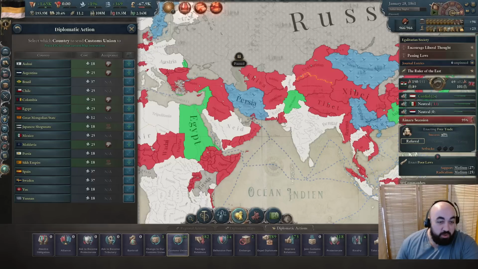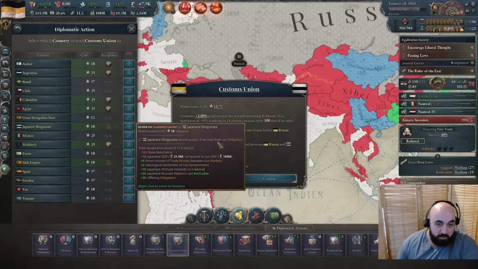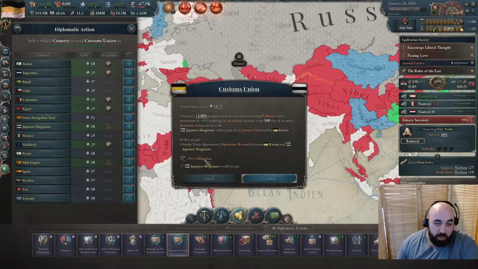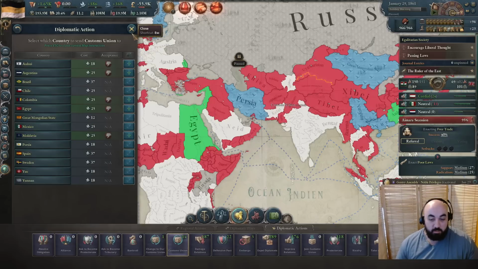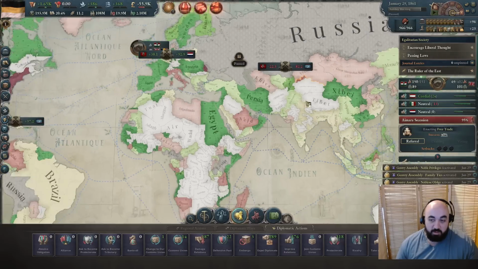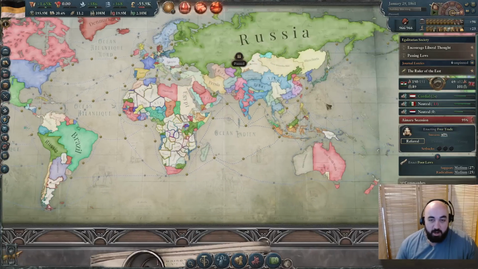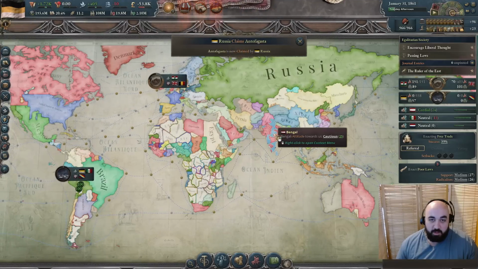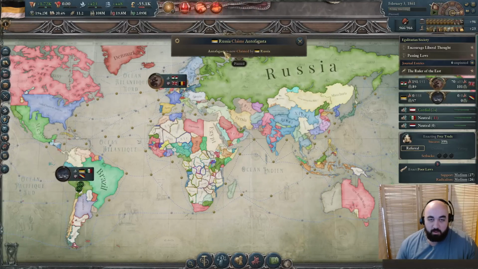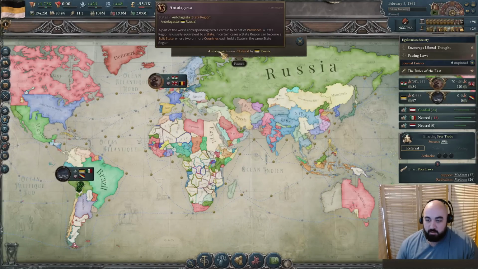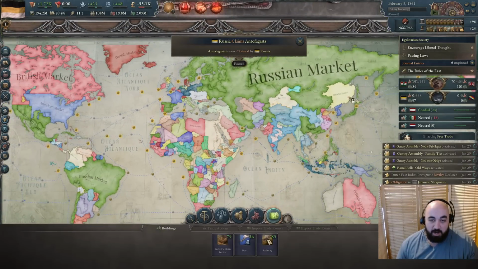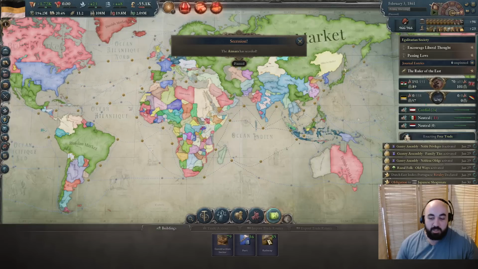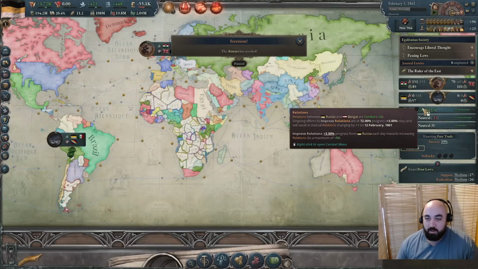So it looks like we can pull the Japanese Shogunate into our customs union here. And we could also, by owing them an obligation, which we're fine with because we can't really generate obligations yet, pull in the Sikh Empire, both of which are going to be nice, and the customs union continues to grow here. Let's see, we do have to unpause for them to accept. We now claim that. How did we claim that? Alright, well, we have an obligation with both the Shogunate and Sikh Empire, and now they are in, and the customs union is getting pretty big. Ah, that's how that happened.